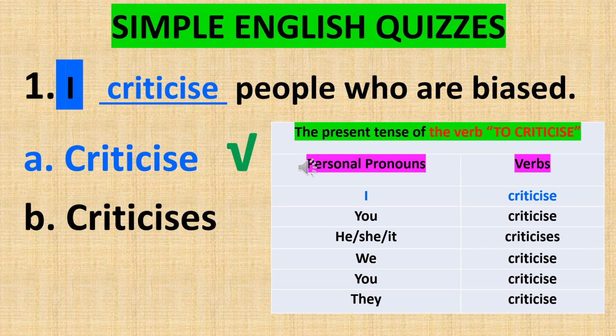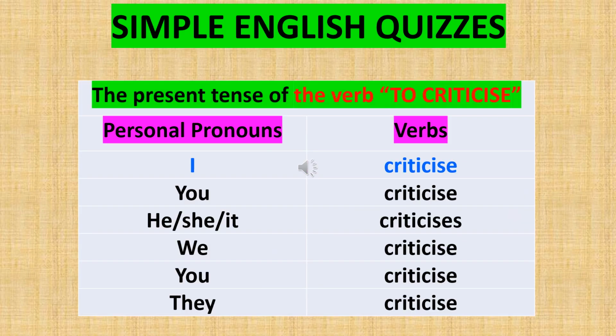At the bottom right of the screen, you can see the complete conjugation of the present tense of the verb to criticize. I criticize, which is the first person singular. You criticize, which is the second person singular. He criticizes, which is the third person singular masculine. She criticizes, which is the third person singular feminine. It criticizes, which is the third person singular neuter. We criticize, which is the first person plural. You criticize, which is the second person plural. They criticize, which is the third person plural. It will be incorrect if anyone speaks outside these arrangements.